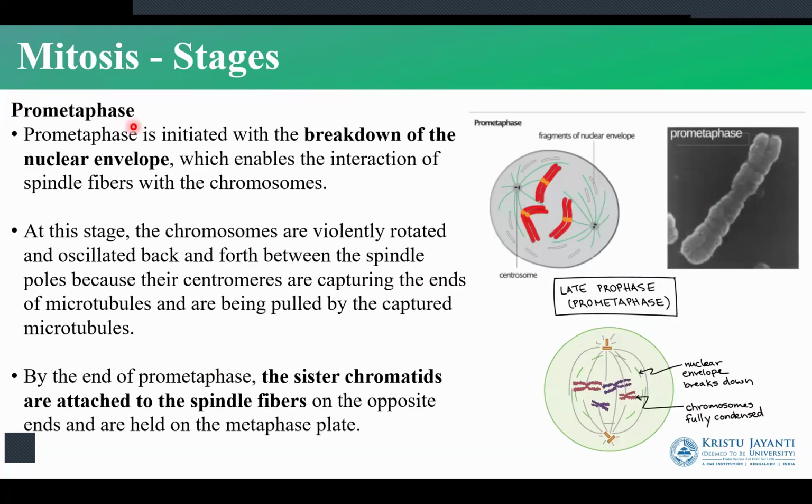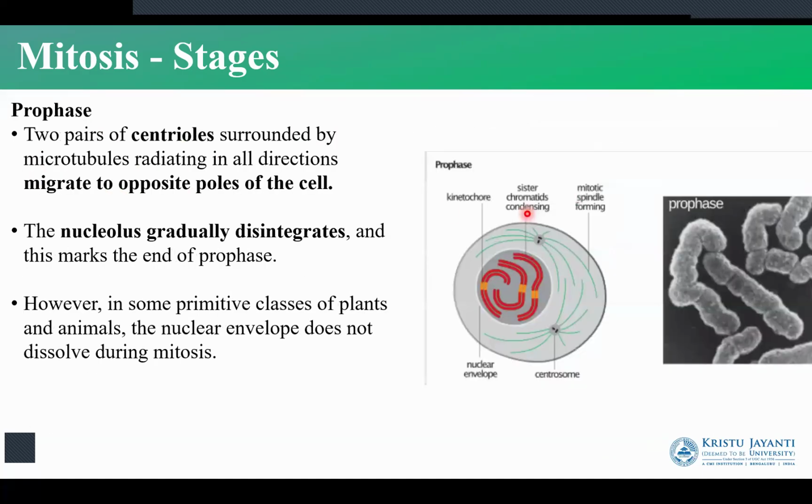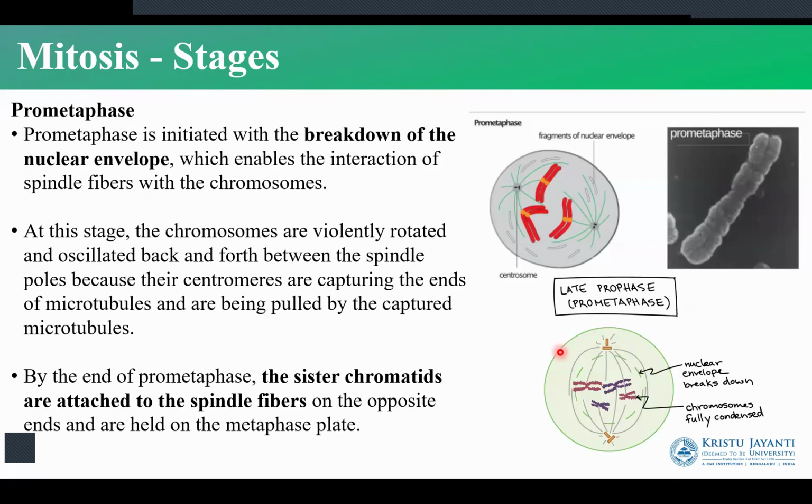Now, the next stage is the pro-metaphase, which is the stage between prophase and metaphase. So during this stage, we have the breakdown of the nuclear envelope. What we had earlier is the chromatids present inside the nucleus. The nucleolus has disappeared. The centrioles are on opposite sides of the cell. But when we move to the pro-metaphase, the nuclear envelope has disintegrated, and we have the interaction of the spindle fibers with the chromosomes.